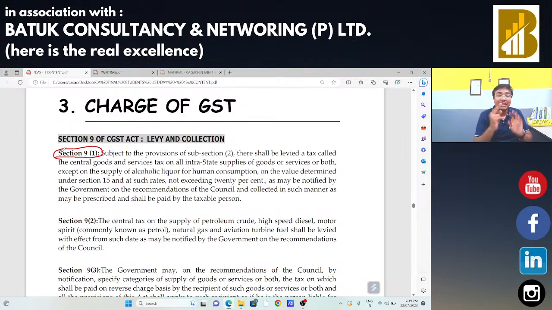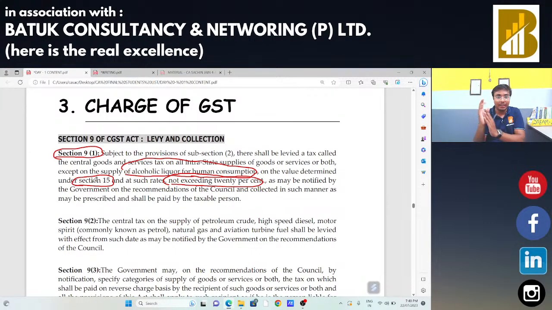Section 9 subsection 1 of CGST Act says that GST will be applicable on all types of supplies except supply of alcoholic liquor for human consumption. That means no GST will be applicable on alcoholic liquor for human consumption. The maximum rate of GST will not exceed 20%, and GST will be charged on the value decided by section number 15. So पहले हमने किसी transaction activity को supply decide किया. Now we are going to decide that on all types of supplies GST will be applicable except alcoholic liquor for human consumption.